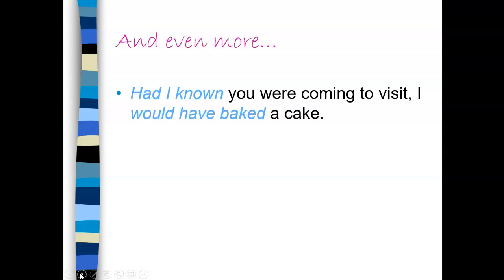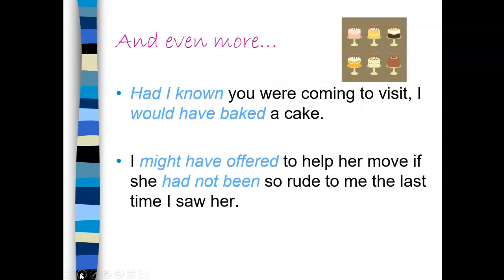Or, had I known you were coming to visit, I would have baked a cake. You guys are probably too young to remember where that comes from. But here's my cake, or lots of cakes. Or I might have offered to help her move if she had not been so rude to me the last time I saw her. So again, in my if clause, I have the past perfect, and in my other clause, I'm using a past modal. Because again, these situations are in the past. I can't go back and change them.